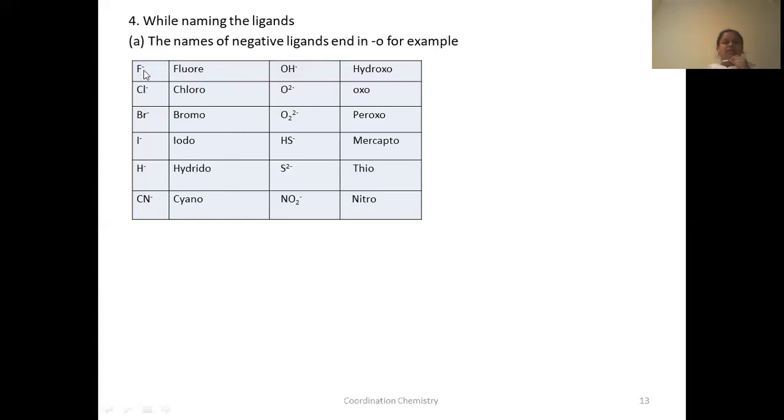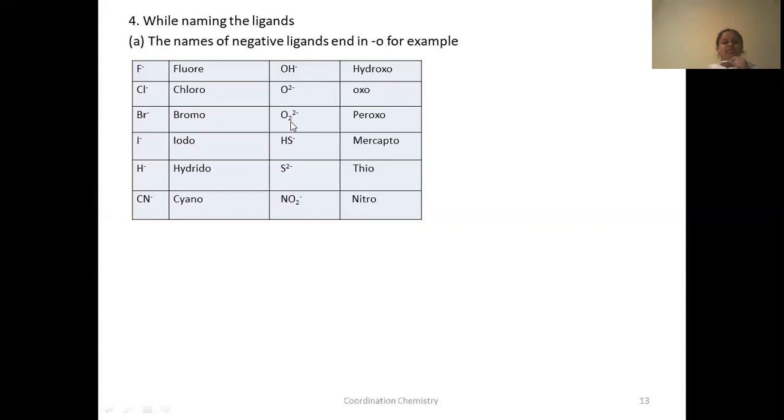What is the charge here? Minus 1. Chloro, minus 1 is the charge. You have to remember the charge on these ligands also. Very important. Bromo, minus 1. Iodo, minus 1. Hydrido, minus 1. Cyano, CN means cyano. OH minus, hydroxo, charge is minus 1. If only O is given in the coordination sphere, that is oxo, and the charge will be minus 2.